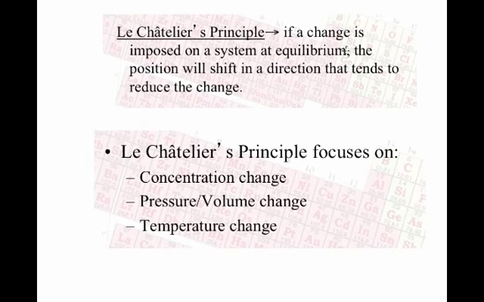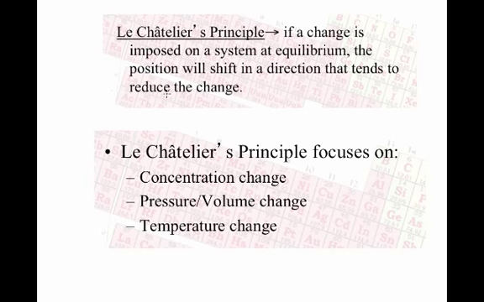His principle is this: if we change an equilibrium system, so we let the system get to equilibrium and then we change it. We add something to it, we change the pressure, we change the temperature. What's going to happen is a system that was originally at equilibrium is no longer going to be at equilibrium because we just disturbed it. What happens is the reaction always shifts in a way to reduce that change or effect that we did. In a sense, the reaction is always going to go back to a new equilibrium.